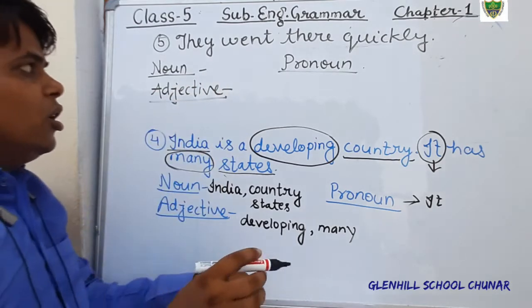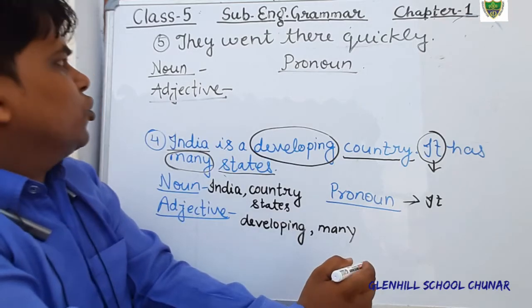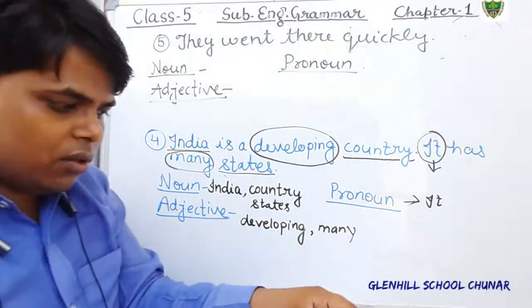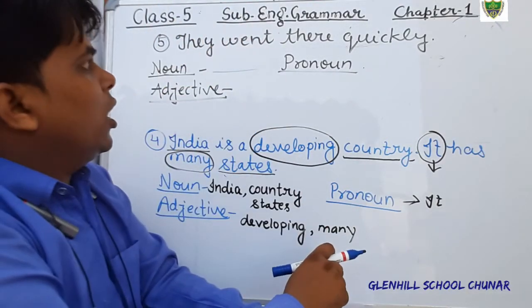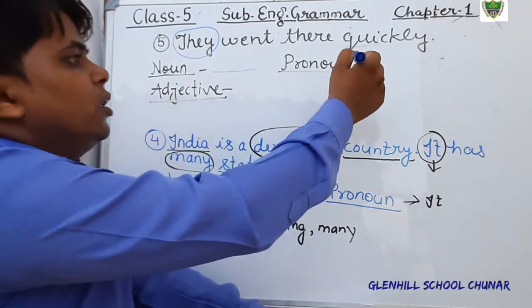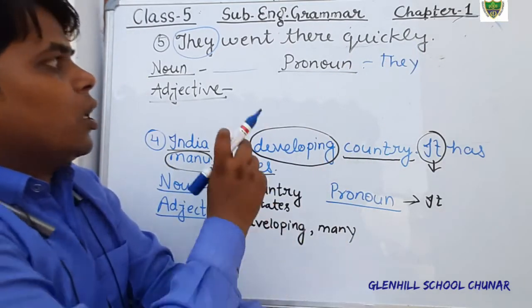Okay, just see. In this sentence, what is noun? There is no name, so there are no nouns. In this sentence, no noun is given here. So you leave it blank. And what is pronoun? Here, they is used at the place of noun. Therefore, the word they is pronoun. And went is a verb.